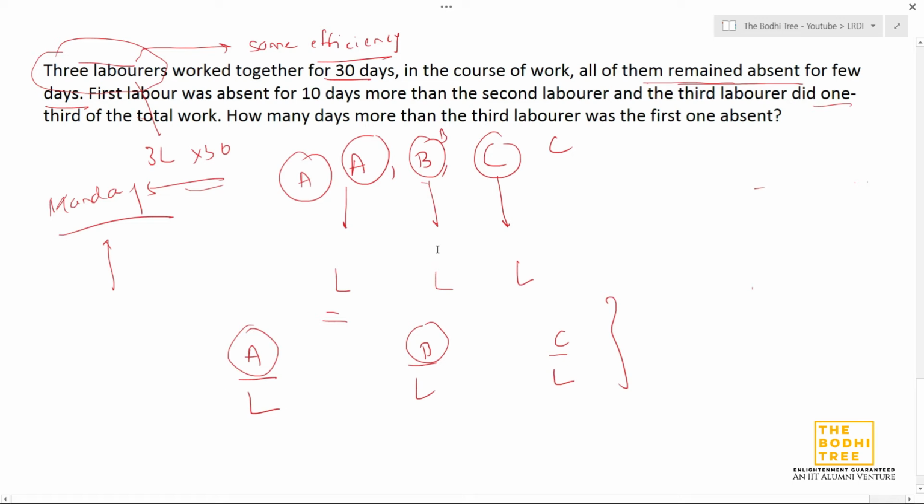Because the first laborer was absent for 10 days more than the second laborer, the second laborer, as in B, worked for 10 days more as compared to A. So basically the number of days spent by B is equal to A plus 10, right? Because A was absent for 10 more days, we have taken the reverse of this. So the amount of days that B is working for is A plus 10.